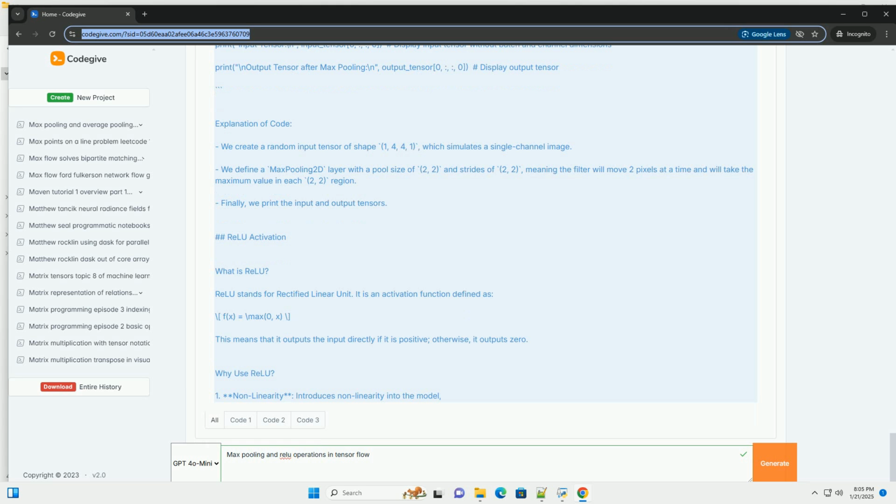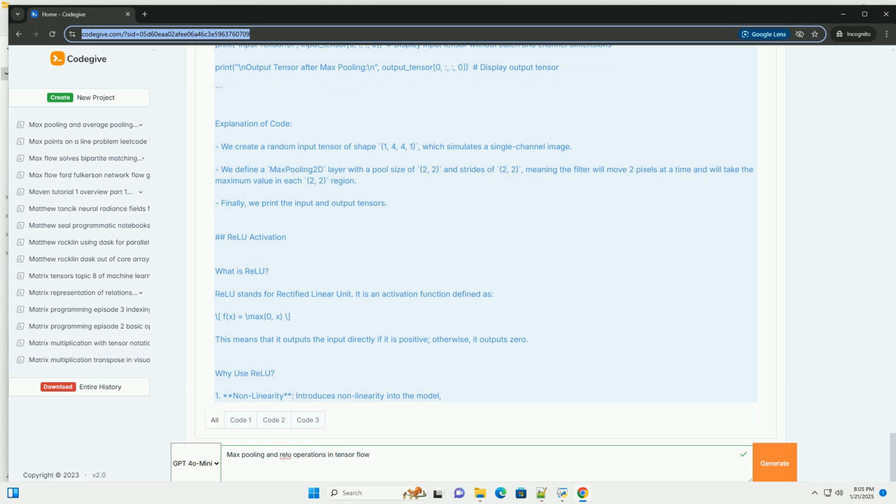Max pooling. What is max pooling? Max pooling is a downsampling operation commonly used in CNNs. Its primary purpose is to reduce the spatial dimensions, width and height, of the input feature maps while retaining the most important information. The operation works by sliding a window, filter, over the input feature map and taking the maximum value within the window for each position.